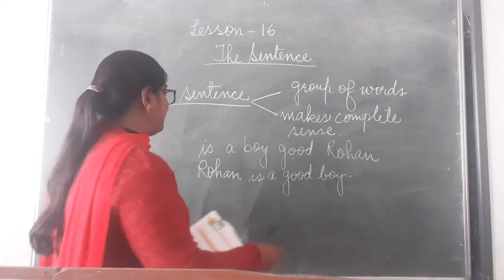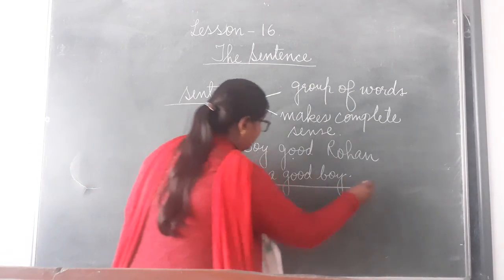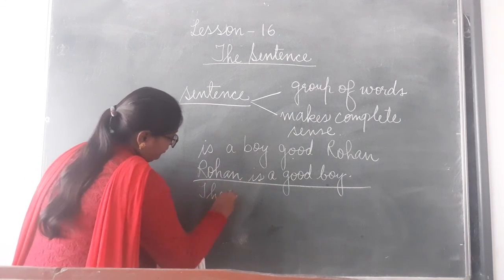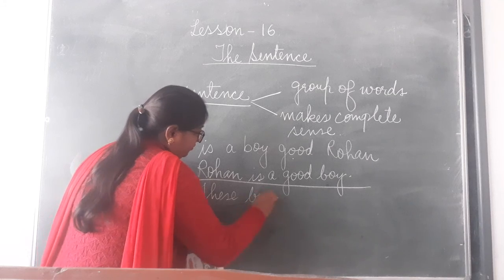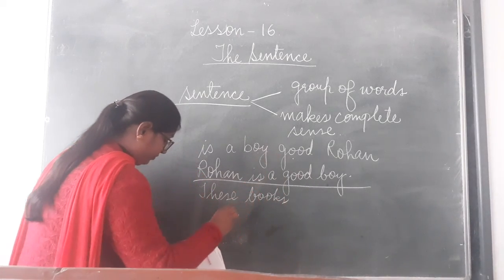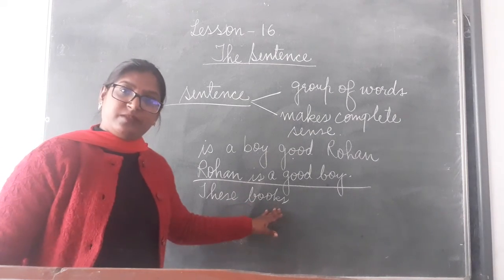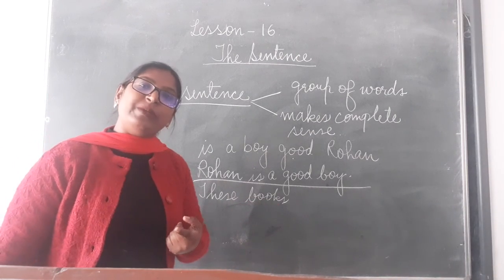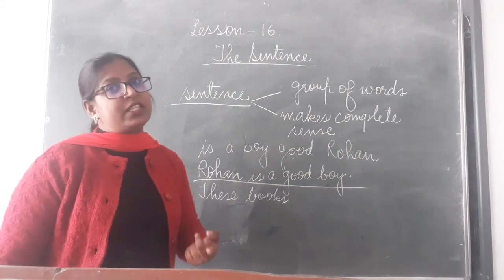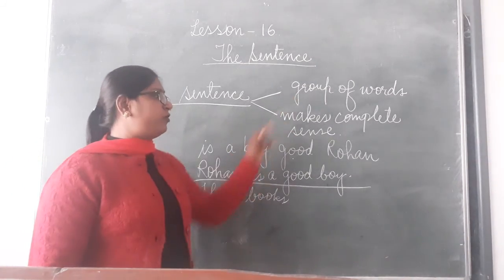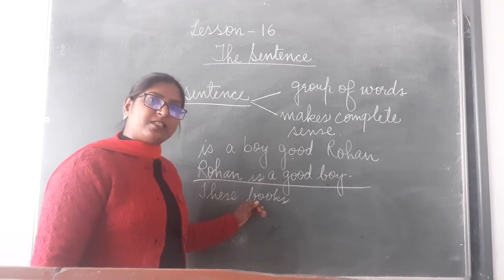And one more example if I write here. These books. Here we can see the group of words. These books. More than one word means it's a group of words. But does it make a complete sense?